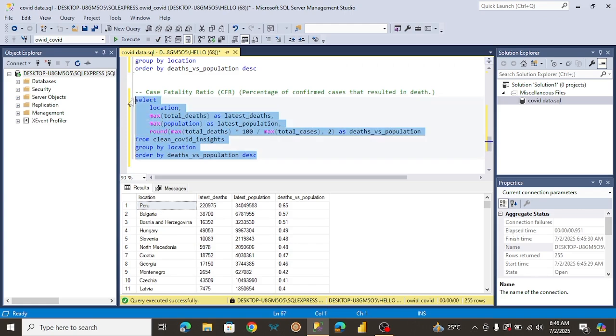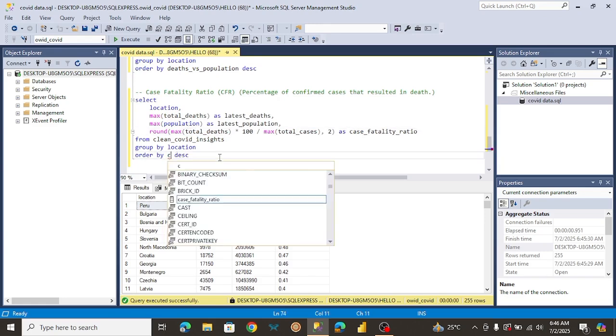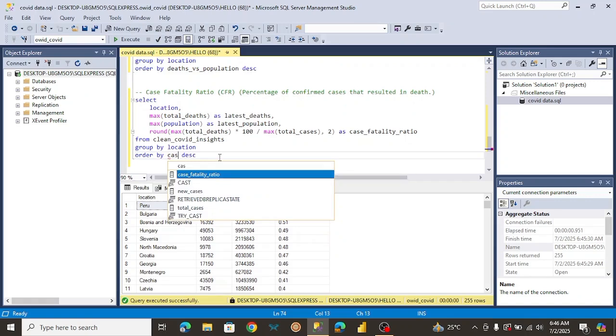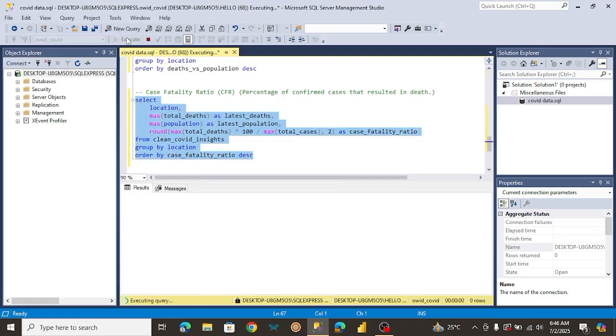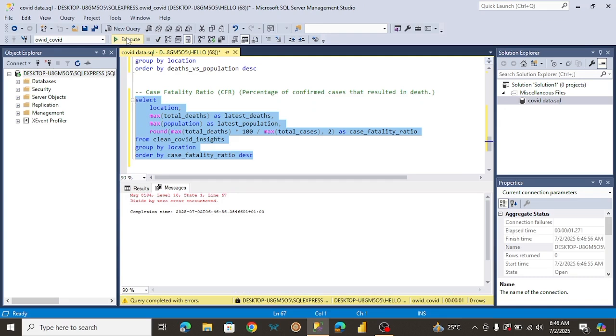All right, so let me try. Let's give this a different name, of course. Call it case fatality ratio. Okay, so we're going to be ordering by case fatality ratio. All right, so let's try to run this to see if it will work. Okay, since we have an error, it's saying divide by 0 encountered.